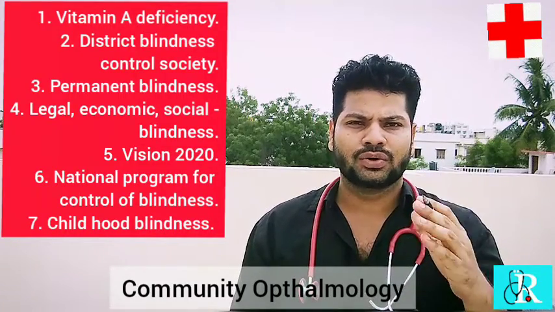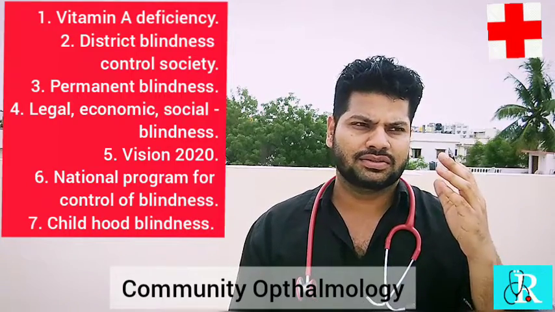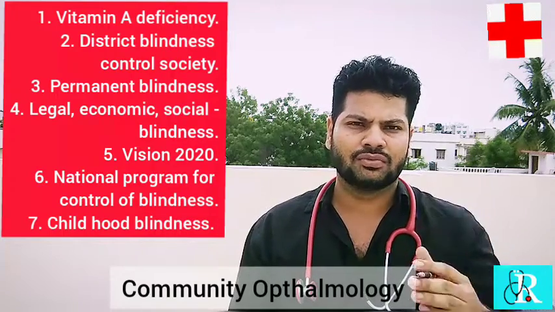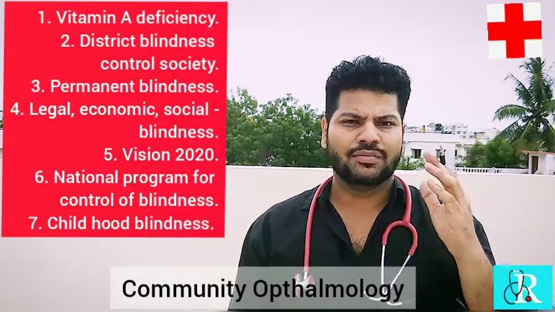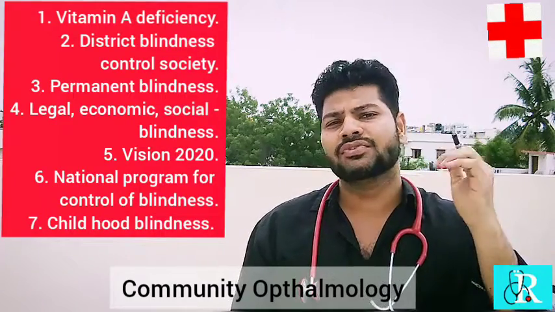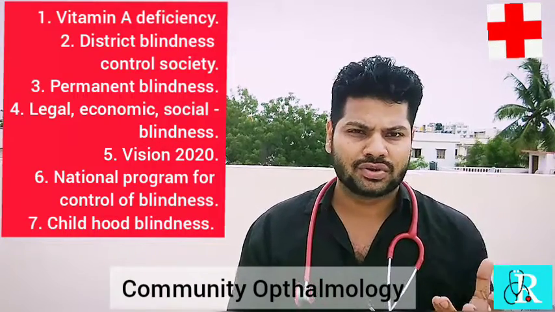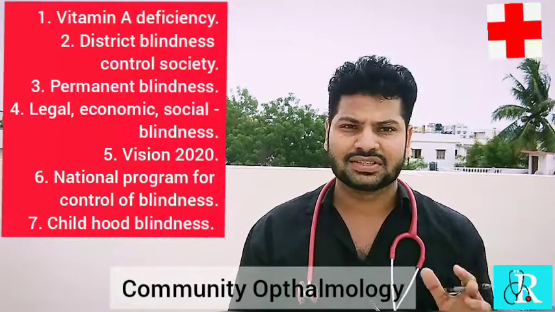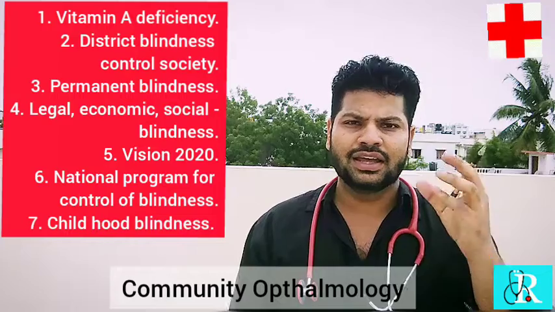Around 200,000 international units, as stated by the WHO, is administered to the patient for 2 weeks to treat xerophthalmia, that is vitamin A deficiency. What if we don't treat the vitamin A deficiency? The person may lose his retina, he may lose his cornea, and then he may go permanently blind. So this is actually a reversible blindness condition which can be reversed just by supplementing vitamin A.